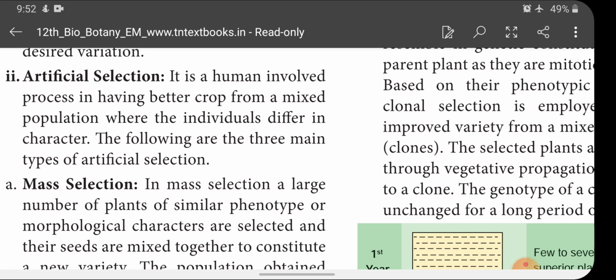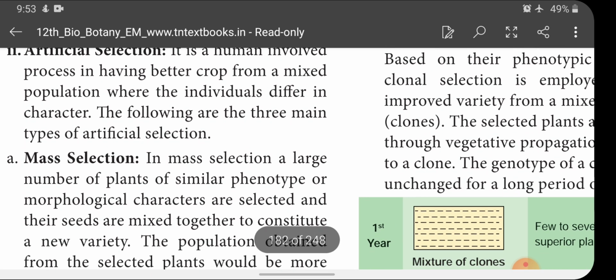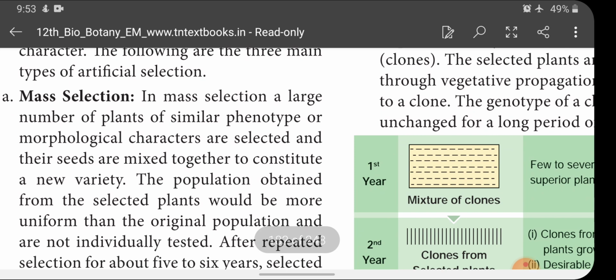So artificial selection is a human involved process. In that there is no natural process. It is a human involved process in having better crop from a mixed population. So from a mixed population, they are selecting the better crops where the individuals differ in character. The following are the three main types of artificial selection. First one is mass selection.